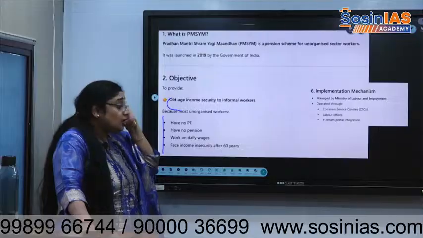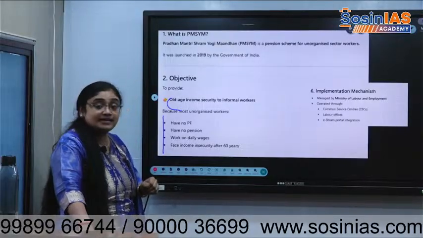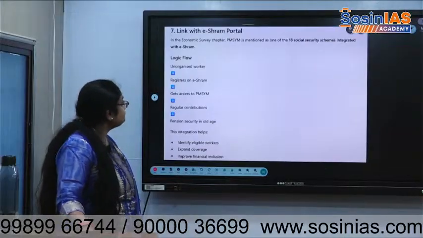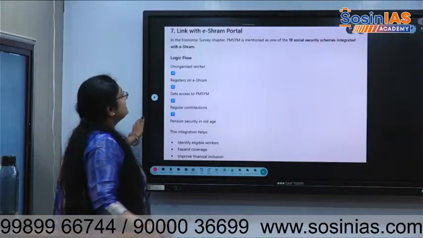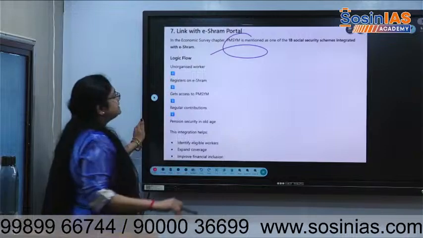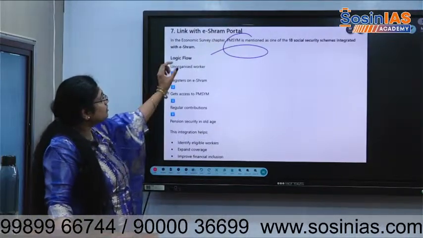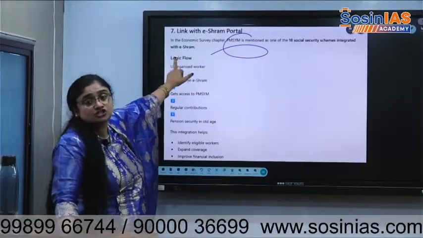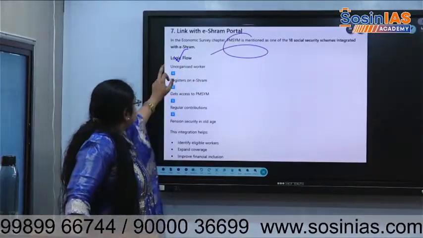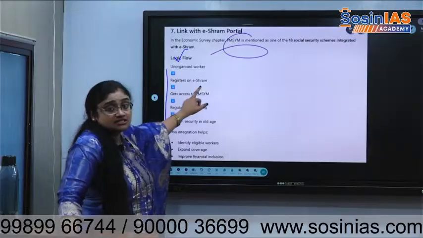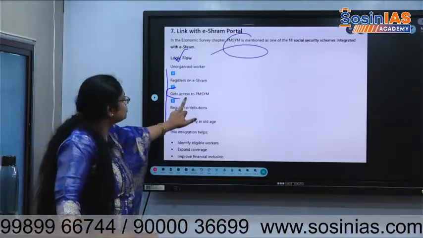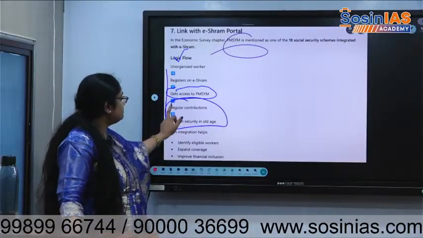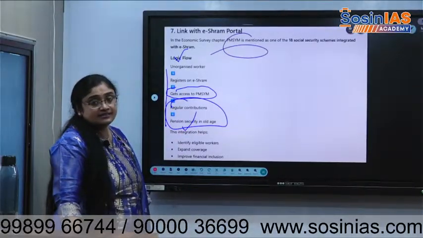It is operated through Common Services Centers in rural areas, labor offices, and e-Shram portal integration. In the economic survey, it is mentioned as a social security scheme integrated with the e-Shram portal. So an unorganized worker will register on e-Shram, get access to Shram Yogi Mandan also, and there will be regular contribution from him, and pension security will be provided in old age.